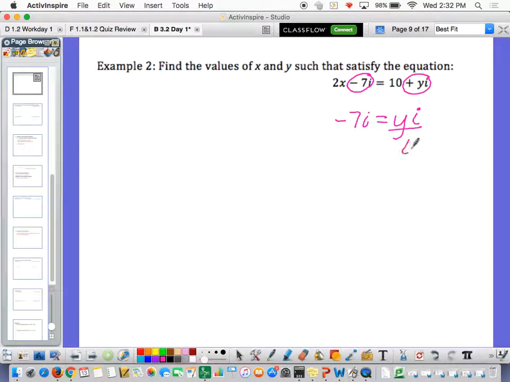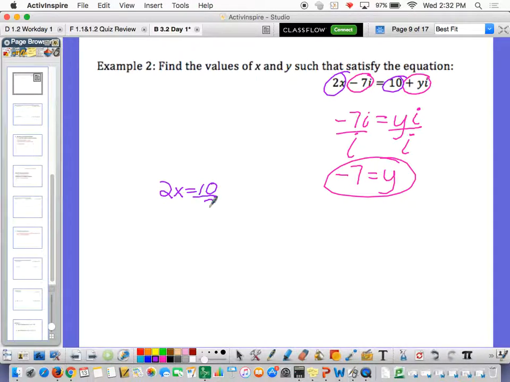And I'm hoping, if you couldn't see this right away, you could divide both sides by i and realize that negative 7 is equal to y, right? Because the goal of the problem was to find the values of x and y, so there's y. You didn't have to show me that work of dividing by i, by the way, if you didn't want to. And then you've got 2x and 10, so we set those equal. So 2x is equal to 10. We divide by 2, divide by 2. So then x is equal to 5. And you can always plug those in to make sure that you did them right, okay? But I'm really, really hoping that something like that is basic algebra to you right now, and we don't have to have that discussion very long.